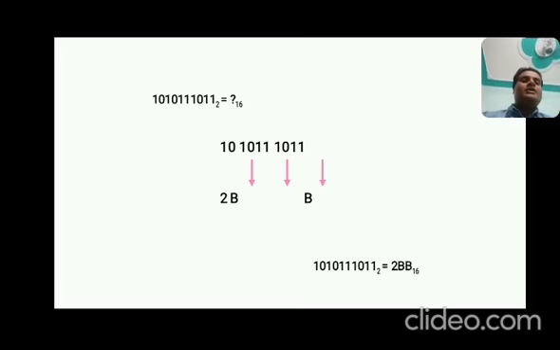Now grouping into 4 bits from the right: 1101, and then the next one 1101. Okay, correct? And then at last you have 01. If you want to make it 4 bits, you may add 00 in front of 01, with no effect. So 0100 is equal to 2, and 1011 has the value 11, and 1011 again has the value 11. As you know, 11 can be represented in hexadecimal as B. So this binary number has the hexadecimal value 2BB16.